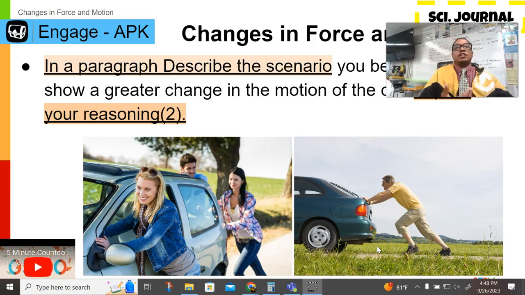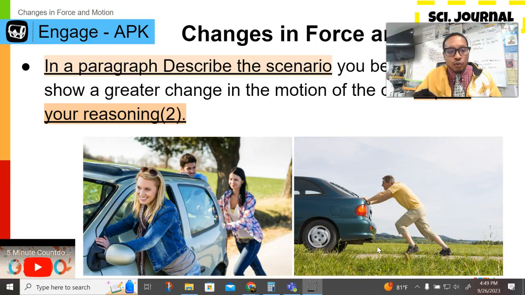So you need to give me a couple of reasons why. Just go ahead and write that in a paragraph. I believe the blank car will have a greater change in motion, period. Because that's your claim. And then go ahead and state a couple of reasons why you believe that one will have a greater change in motion. Once you have done that, then you are actually done for the day.